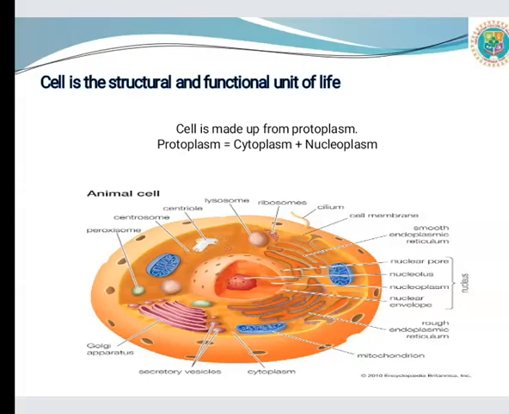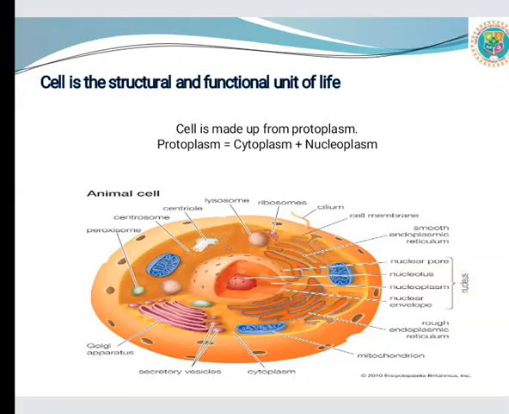Cell. Cell is the structural and functional unit of life. Cell is made up of protoplasm. Protoplasm is an opaque, colorless, soft, jelly-like substance containing water and a large number of substances in solution. In the following image, you can see the protoplasm.